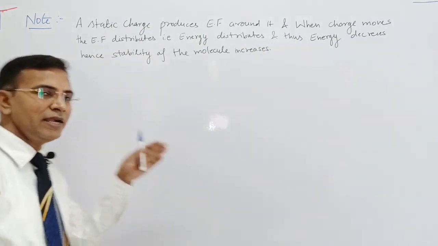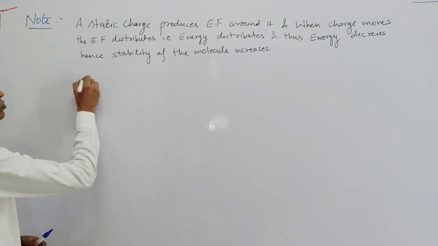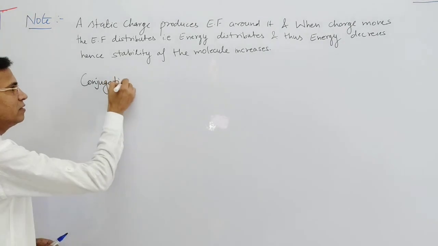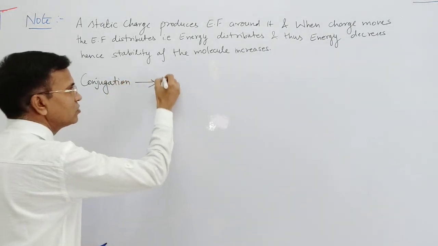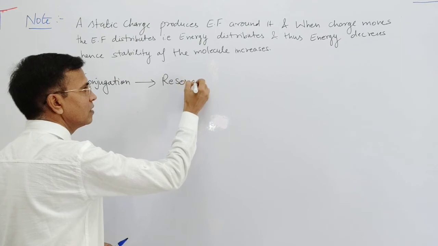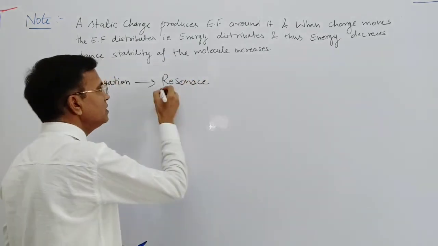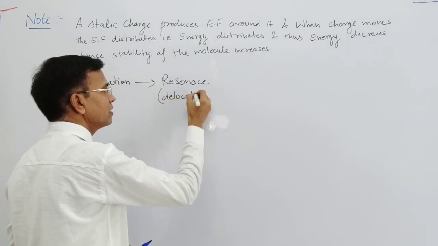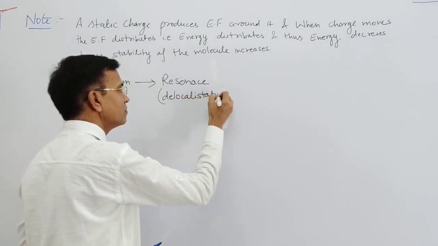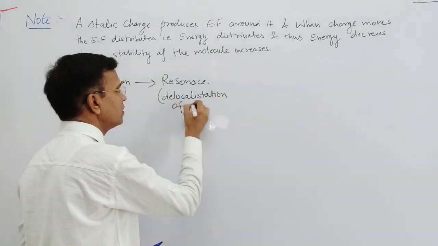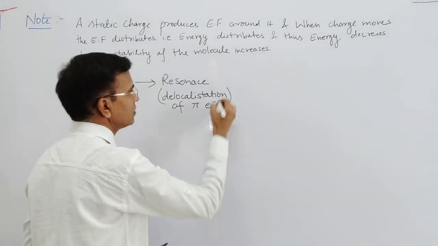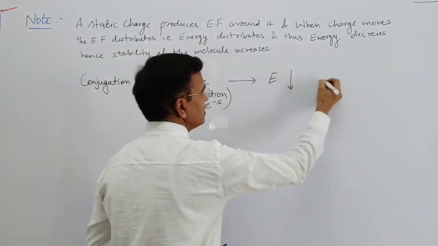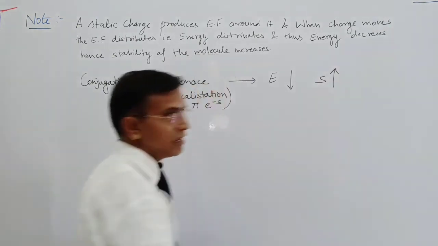Now in short, that is, due to conjugation, resonance takes place. Resonance means delocalization of pi electrons, and that's why the energy decreases and stability increases.